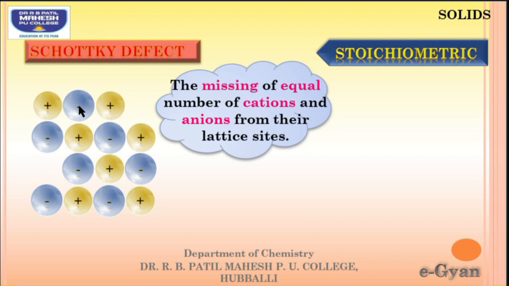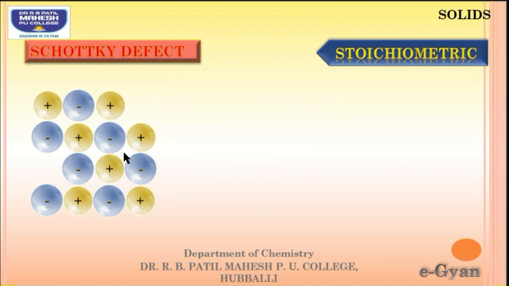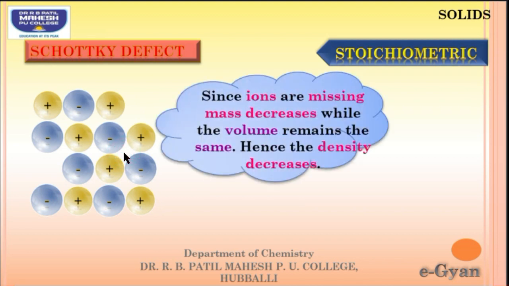You can see positive, negative, positive, negative, negative has been removed, and here negative, positive as it is. Positive was removed and negative, positive, negative is there. So, one negative, one positive has been removed. This type where equal numbers of cations and anions are missing is known as Schottky defect. Since ions are missing, mass is going to decrease, which results in a decrease in the density. In the Schottky defect, the density will decrease.